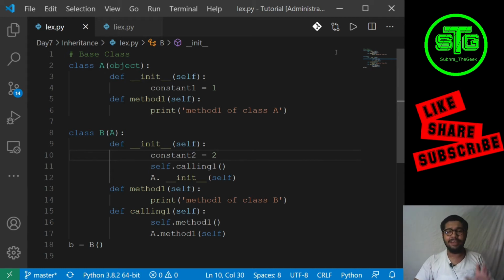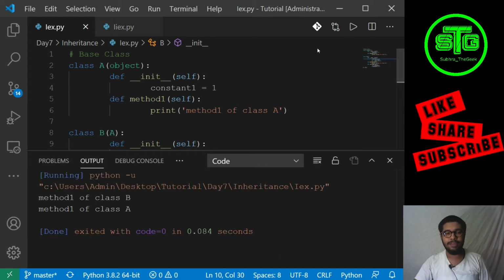This is a way we can do it, but we generally do it using the super keyword, which I have shown in the next method, with the two methods related to inheritance.